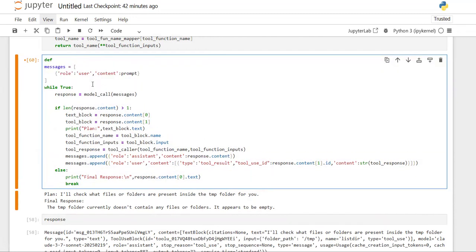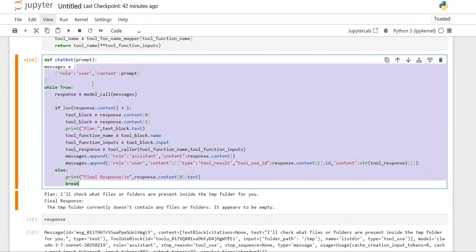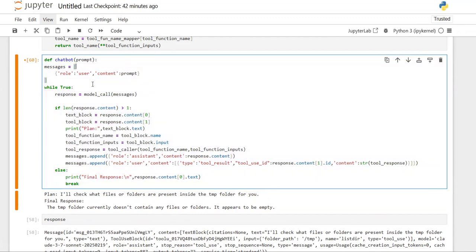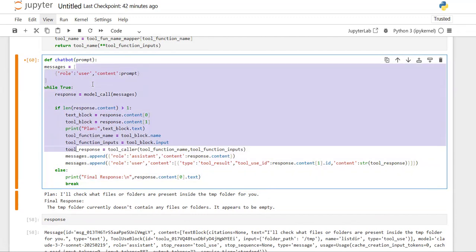Let's define some function, that is, let's define a chatbot function. What it will accept is the prompt, and based on the prompt it needs to respond for this, right? Yes, it needs to provide me the response for it.